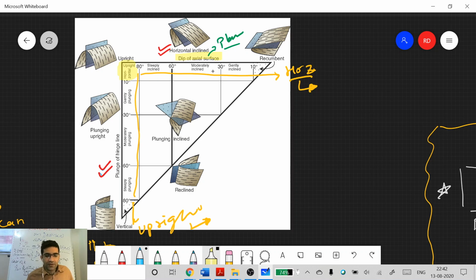What is the dip of the axial surface at this point? This point, 30 degrees. So I'll just write dip of axial surface, AS is axial surface, equals theta equals 30 degrees. So theta is in this case 30 degrees. So between what values can the plunge vary?